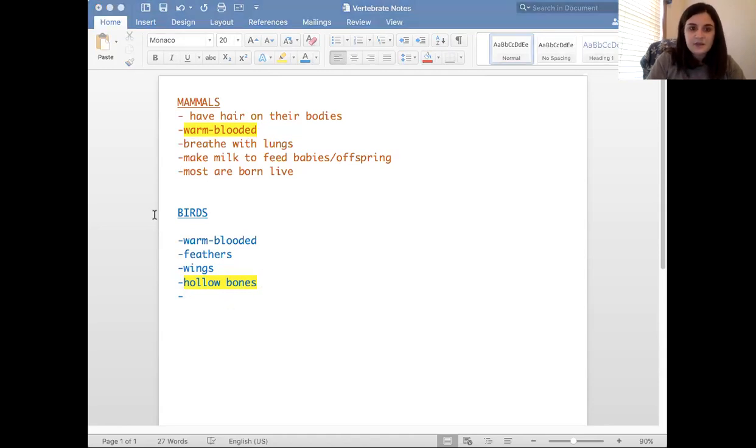Next one. They have beaks, right? No teeth. They have beaks and they have no teeth. Wow, pretty crazy. So you can say have beaks. If you want, you can say no teeth. But the biggest thing is they have beaks.